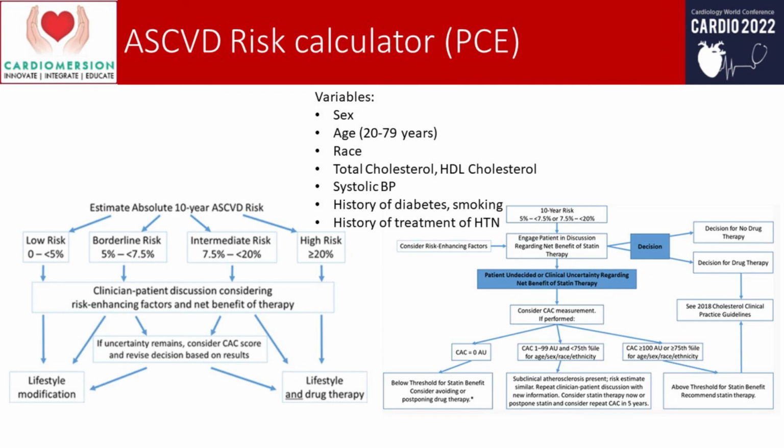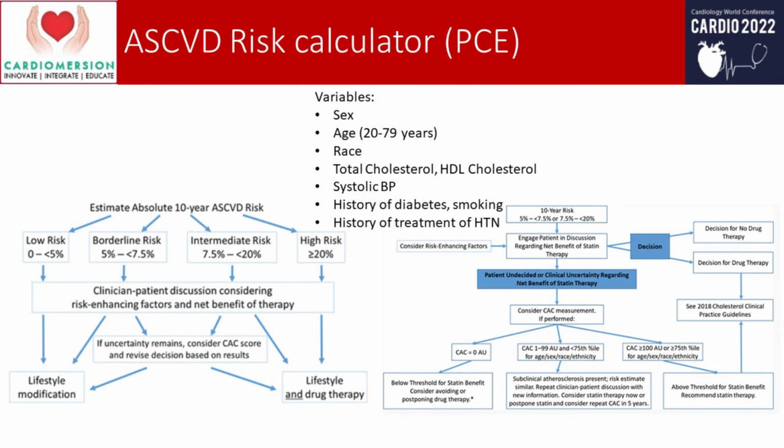For a borderline risk or intermediate risk, we can also use something that is called coronary artery calcification measurement. Coronary arteries come in between the gradation of risk. So for low risk, you would just have to do lifestyle modification.